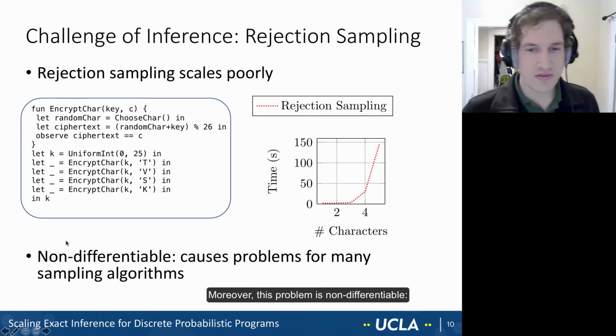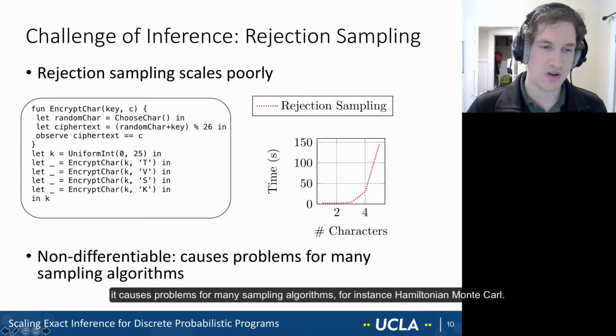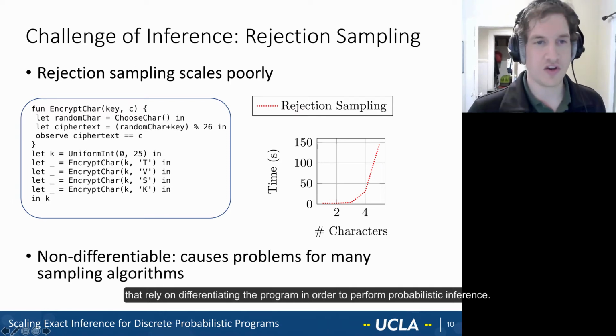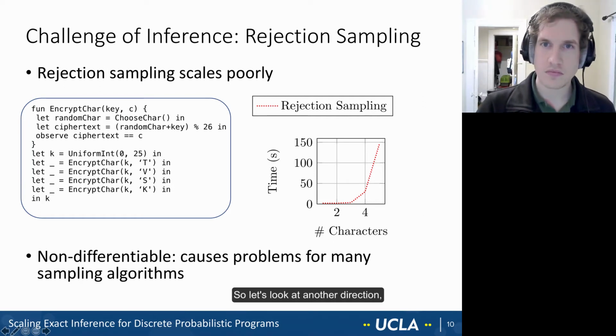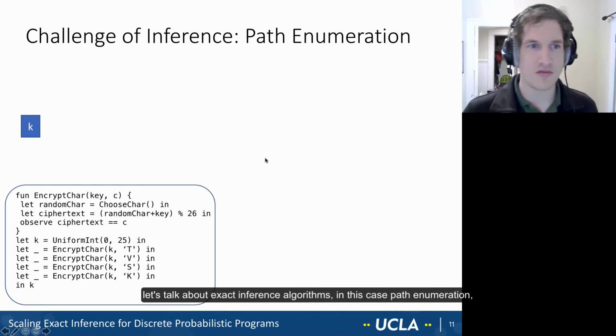Moreover, this problem is non-differentiable. It causes problems for many sampling algorithms, for instance, Hamiltonian Monte Carlo, that rely on differentiating the program in order to perform probabilistic inference. So let's look at another direction. Let's talk about exact inference algorithms.